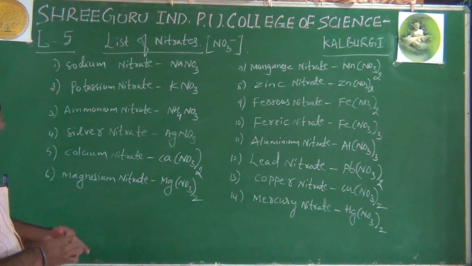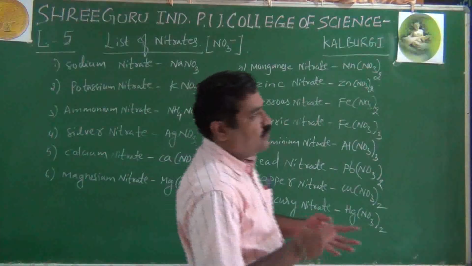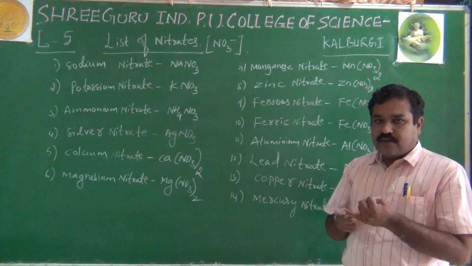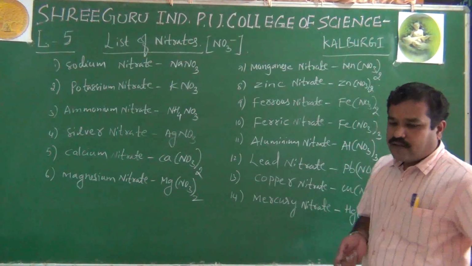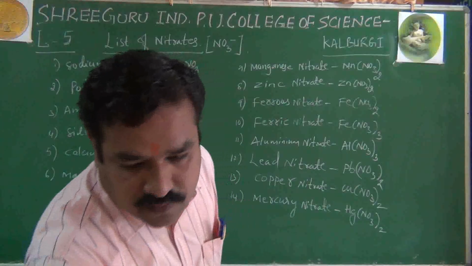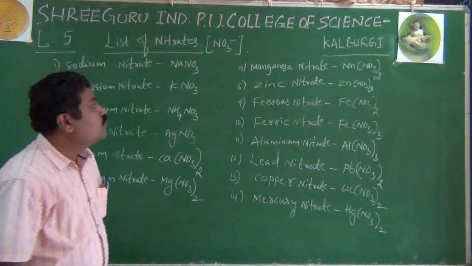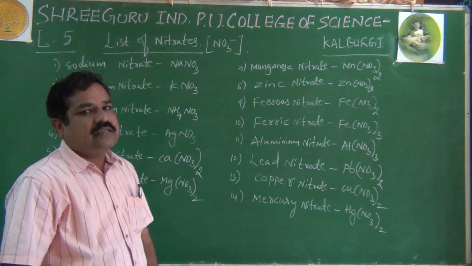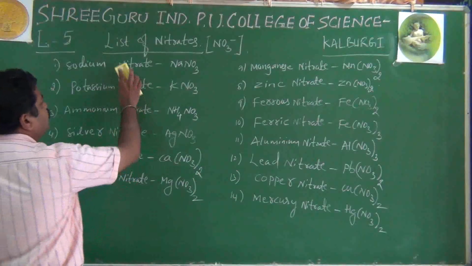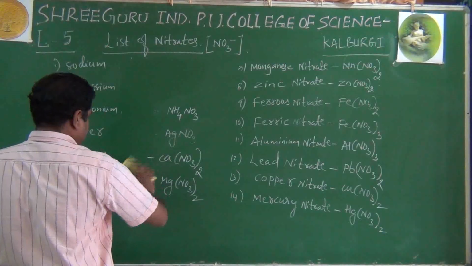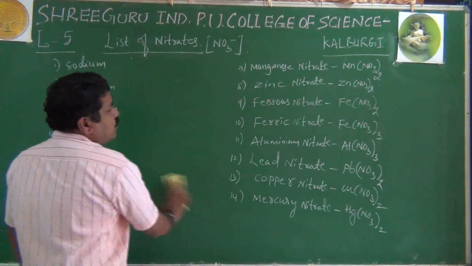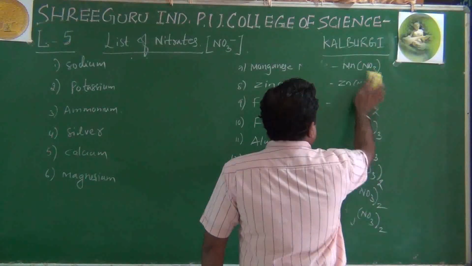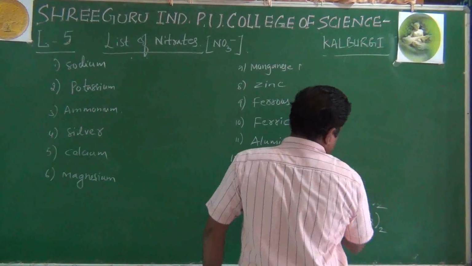So see what we have completed now: list of hydroxides, that is bases, list of chlorides, list of bromides, list of iodides, and list of nitrates. Like this we will switch on to the next one regarding carbonates, then sulfates, then lastly bicarbonates, one by one. Before going to carbonates and bicarbonates, we will list out sulfates first. List of sulfates.